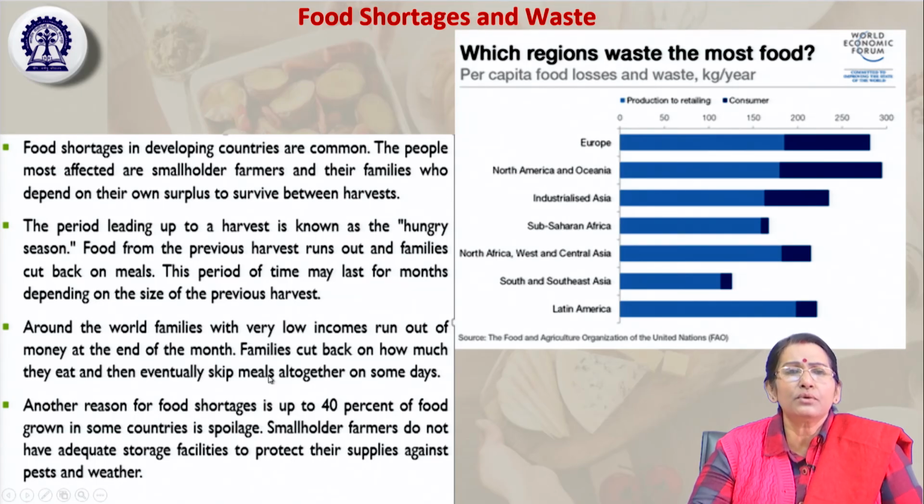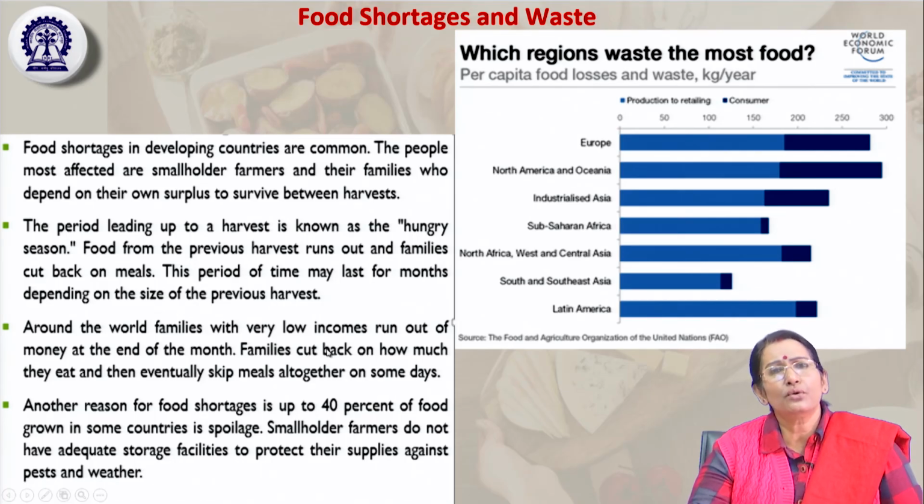That is why, towards the last part of the month, they usually skip meals. They strive to get two meals, or they become dependent on other people around, like the landlords or the people where they are working. So they cannot meet their meals towards the end of the month, because they have completely exhausted their money by the second or third week. That happens to very poor, low income families.